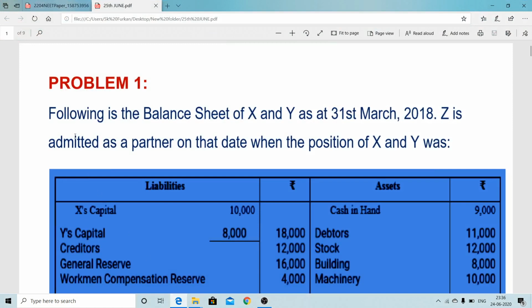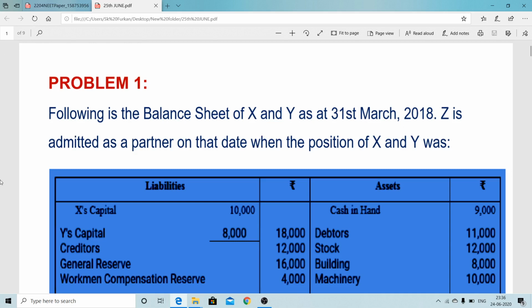Hello everyone. Today I'm going to explain a specific problem related to admission of a new partner. The first problem: X and Y are partners and their financial position, that is the balance sheet, was as below.